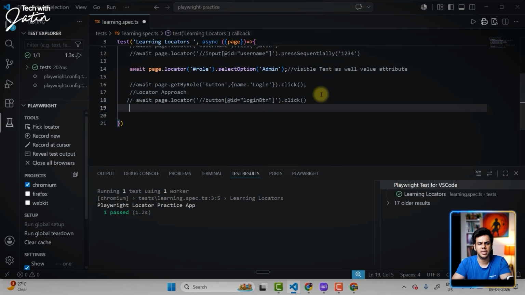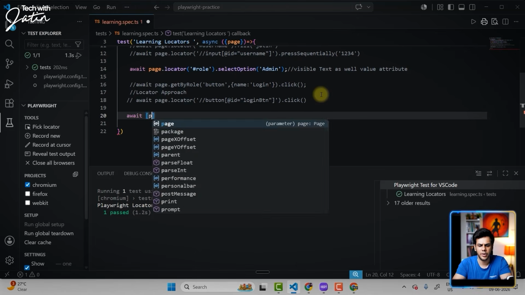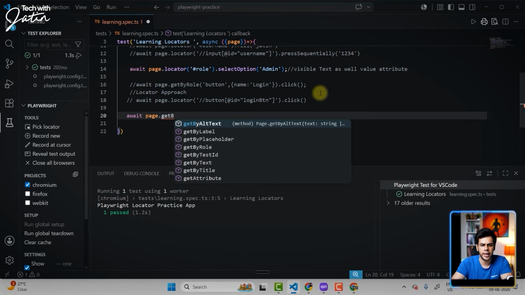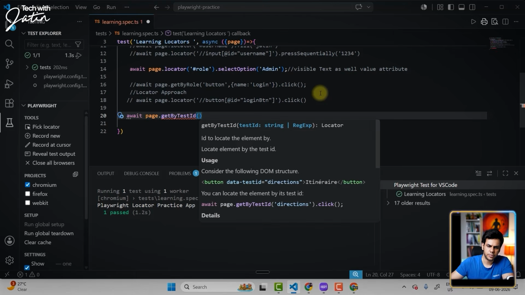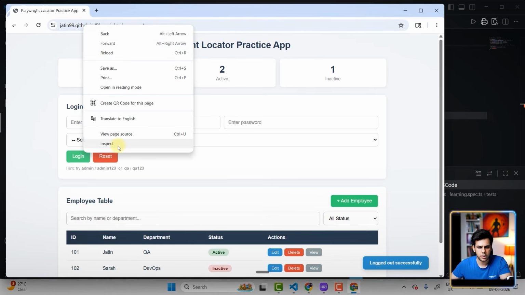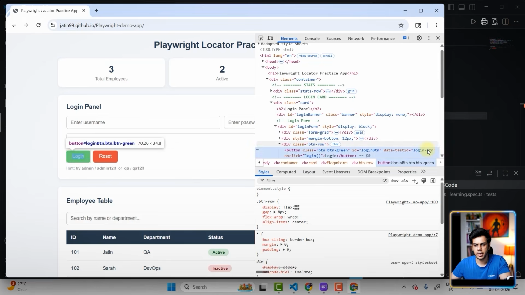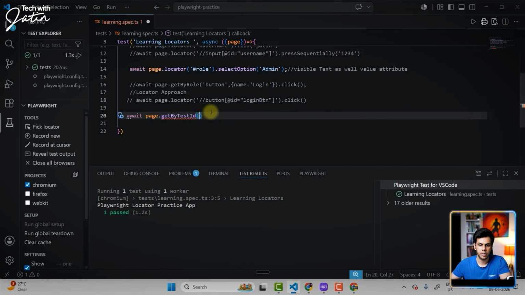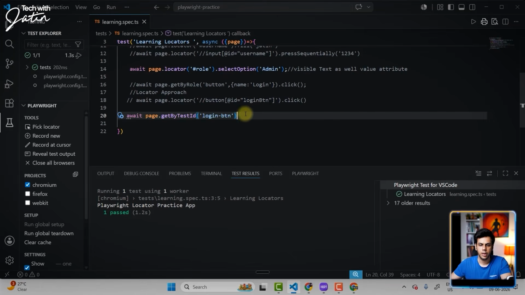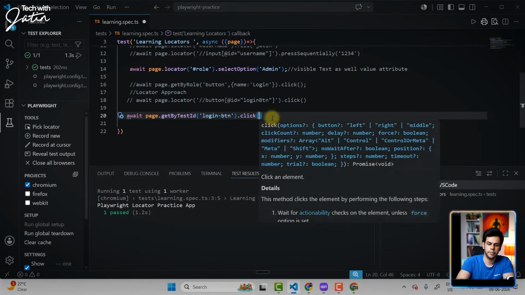What is the next approach? It is the data test ID. Now, I can say over here, await page dot, this is going to be get by test ID. And the test ID is over here. Let me just inspect. Login button. Login hyphen button. Just copy this. Paste it. So get by test ID. For getting the element with the test ID, you should check it should be data hyphen test ID. Data hyphen test ID login hyphen button. So this is something which is there. I can do a simple click.